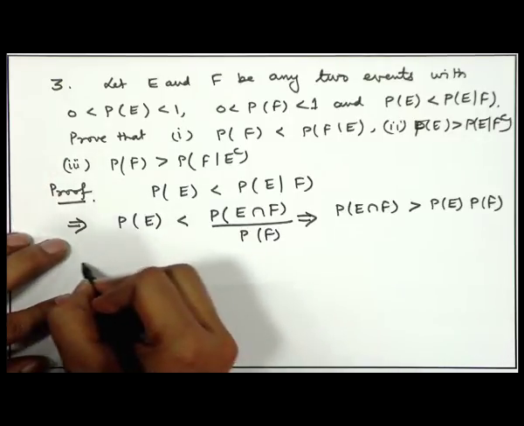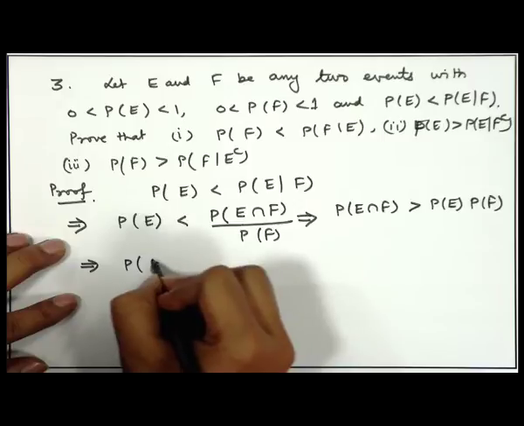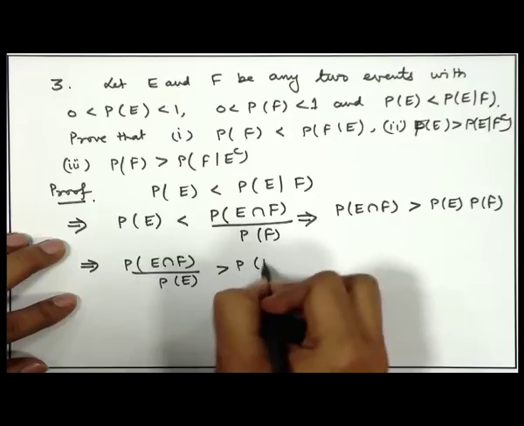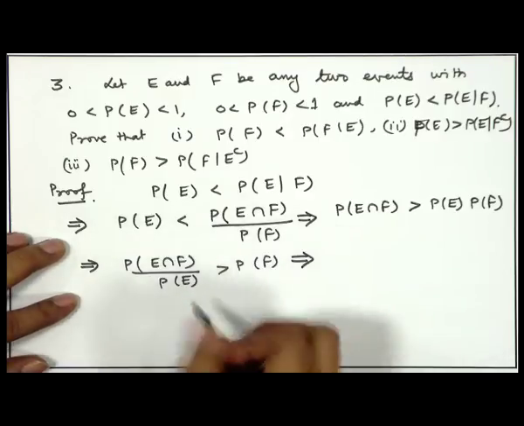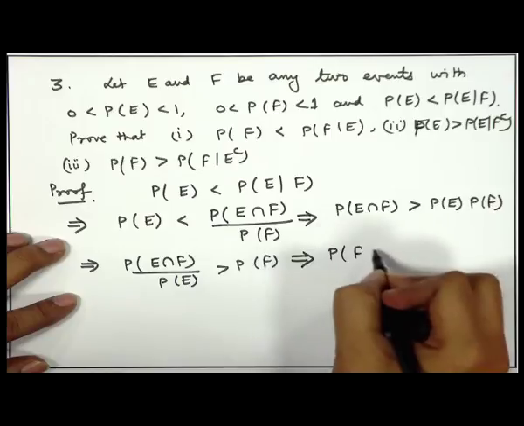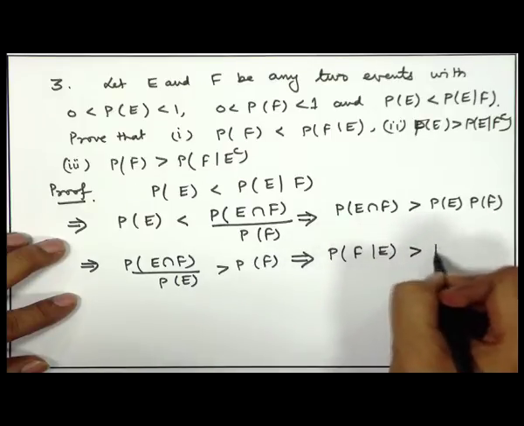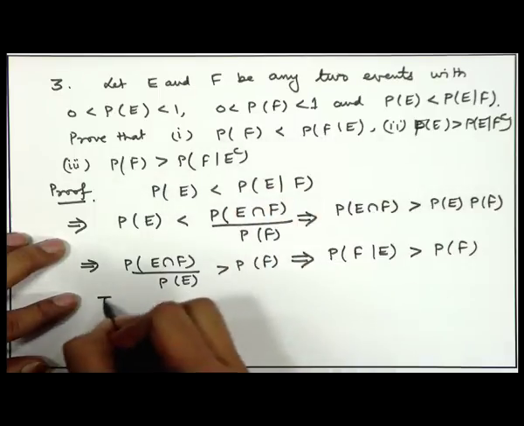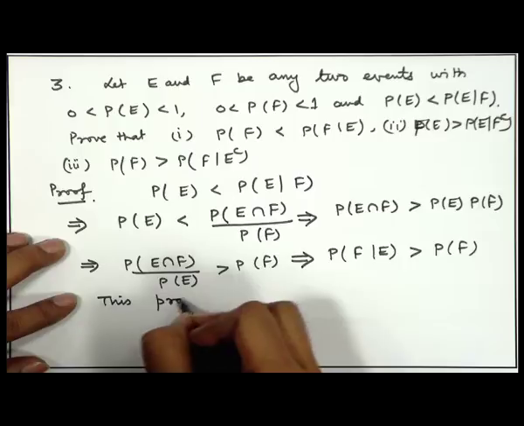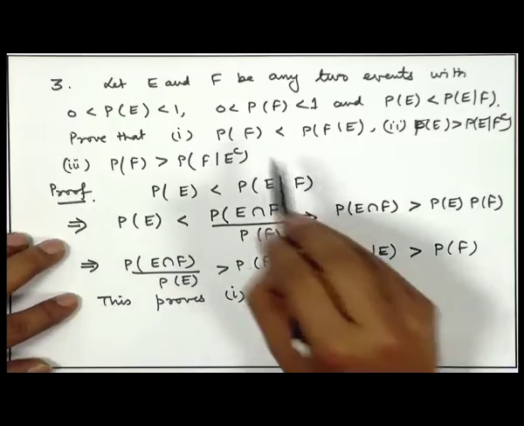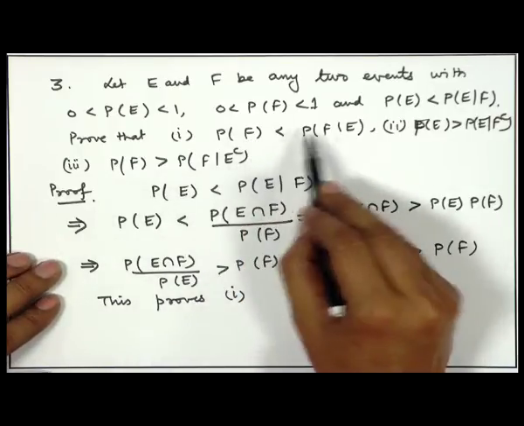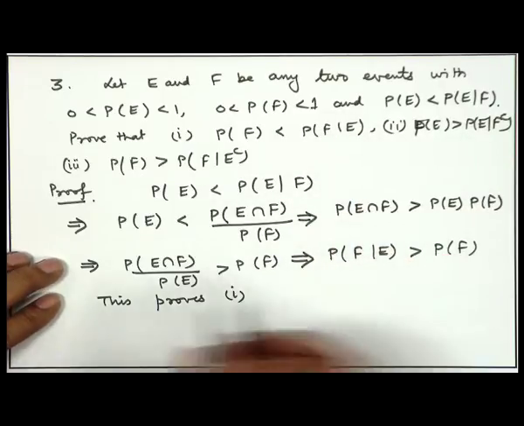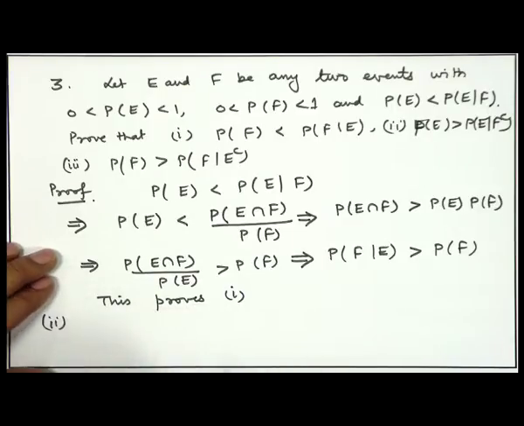Now, this you can write as probability of E intersection F divided by probability of E greater than probability of F. Now, this is nothing but probability of F given E greater than probability of F. So, this is proving the statement 1. In the statement 1, we were supposed to prove probability of F is less than probability of F given E, which is established here. Now, let us take the second one.